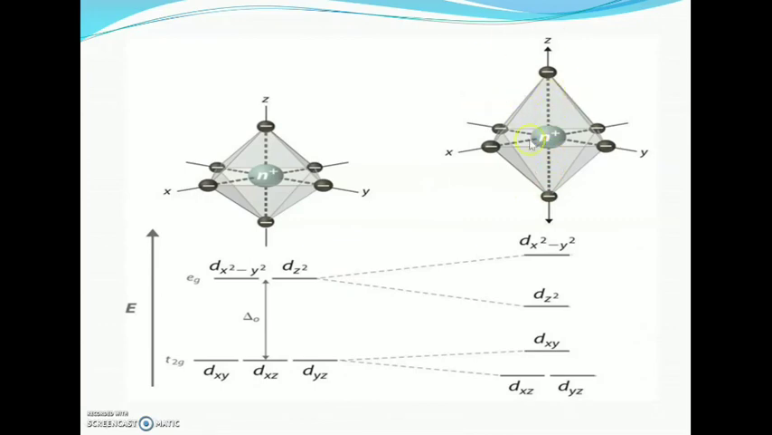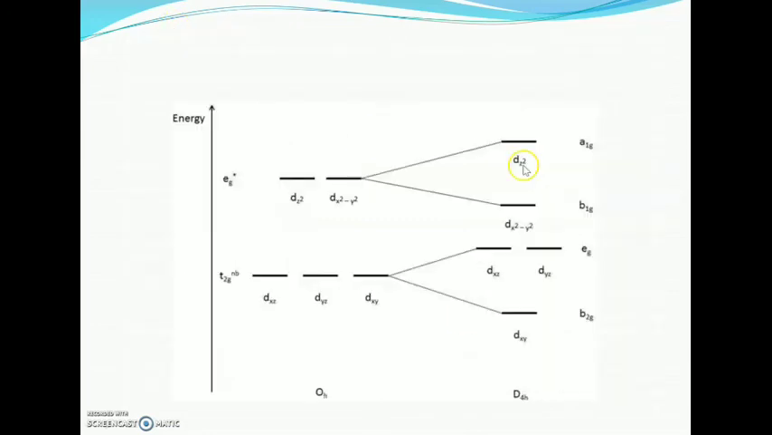That is, in the octahedral complex, the ligands along the z-axis move away, the energy of the dz² orbital becomes less and the energy of the dx²-y² orbital becomes higher. Similarly, the energy of dxz and dyz, which lie along the z-axis, is less, and the energy of the dxy orbital becomes higher. And this is in the case of z-out distortion.